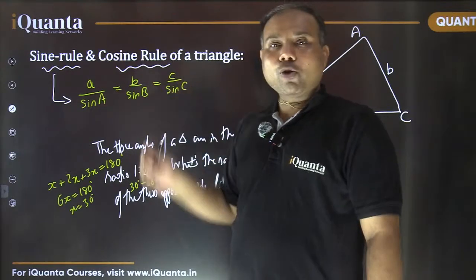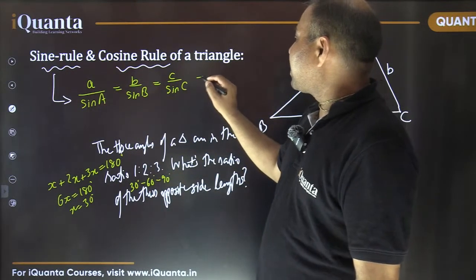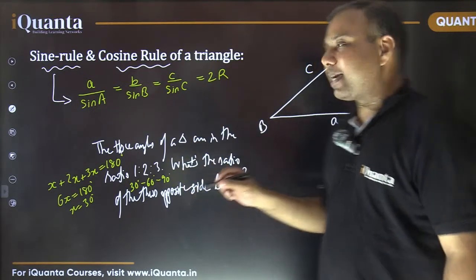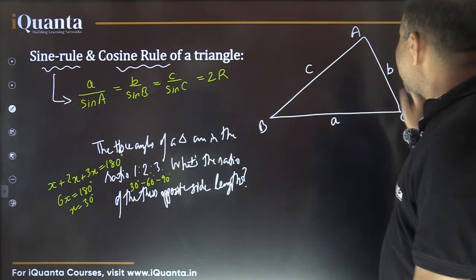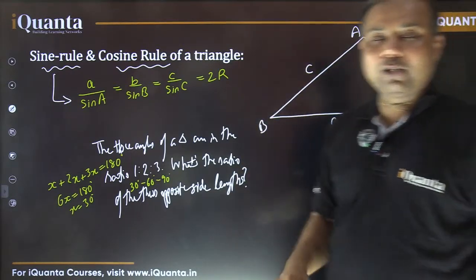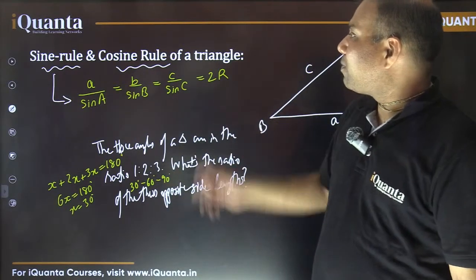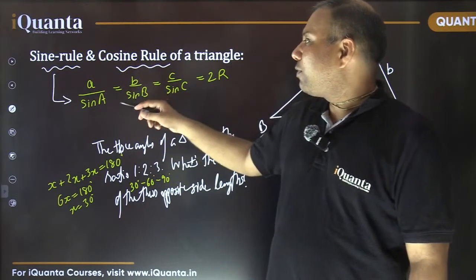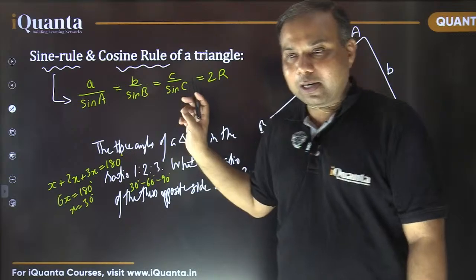So this ratio is going to be constant and it is also equal to basically 2R, where this capital R denotes the circumradius, the radius of the circumcircle, a circle which passes through the three vertices. Anyway, this is the extra information. So the sine rule relates the side lengths along with the angles of the triangle. Is this point clear to everyone?